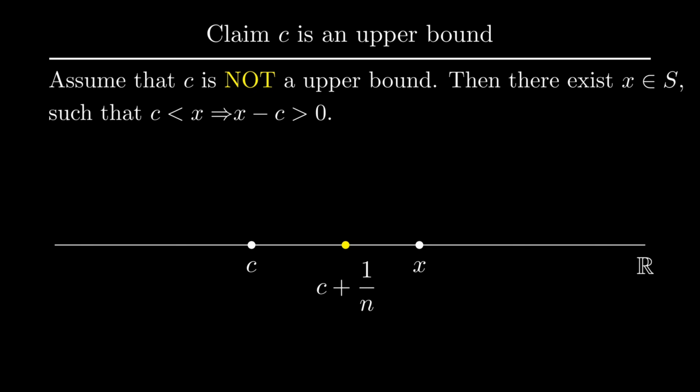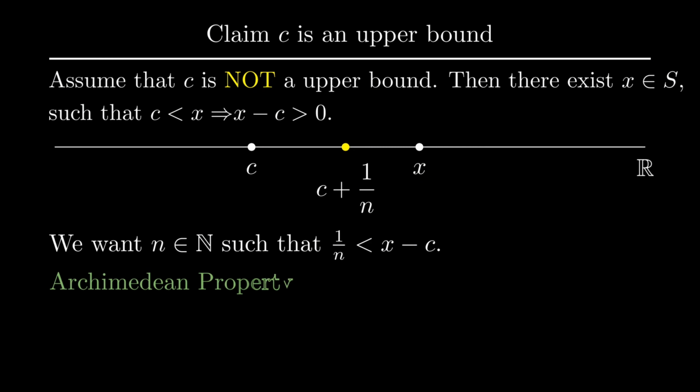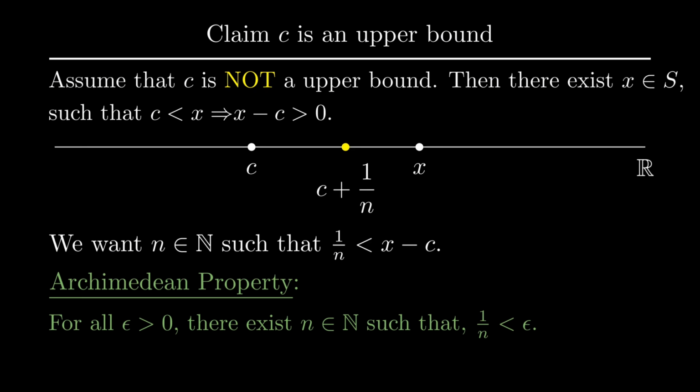Since we're assuming C plus 1 over n is an upper bound for every natural, this would be our contradiction, because x would still be larger than C plus 1 over n, contradicting the fact that this is an upper bound. To find this n, we want 1 over n to be less than the difference between x and C. We can use the Archimedean property, which states that for every positive real, there exists a natural number such that 1 over n is smaller than that real number.